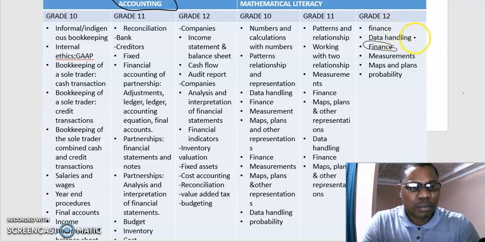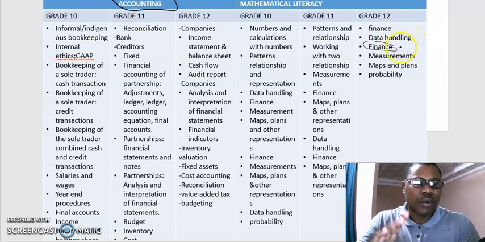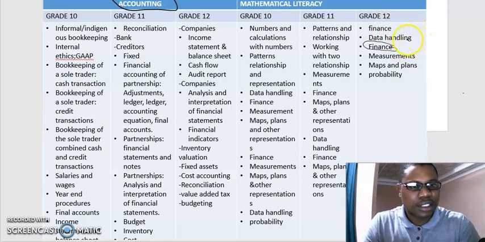Then our next topic is going to be data handling. Data handling is straightforward. There are no other subtopics here. We're going to do all the steps for data handling, starting from collecting the data, and the last step will be interpreting and representing the data. The fourth topic for Maths Lit grade 12 will be measurement. It's a straightforward topic. And then we're also going to have maps and plans. Then our last topic is going to be probabilities.